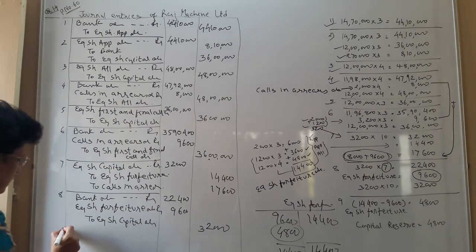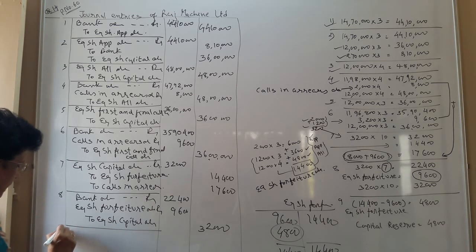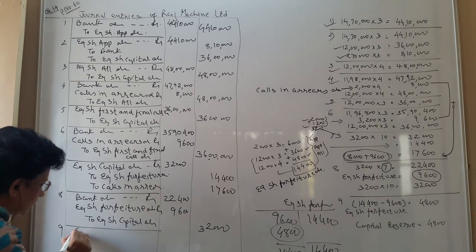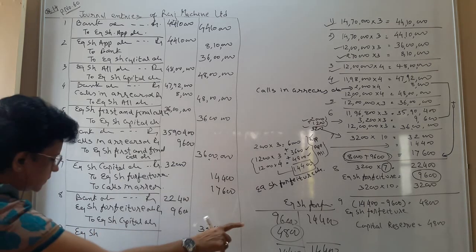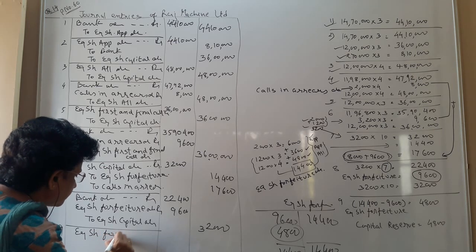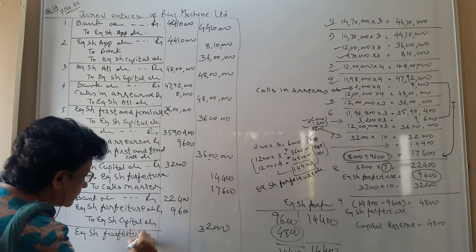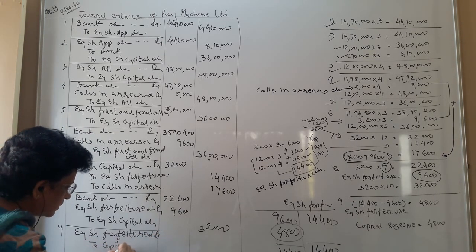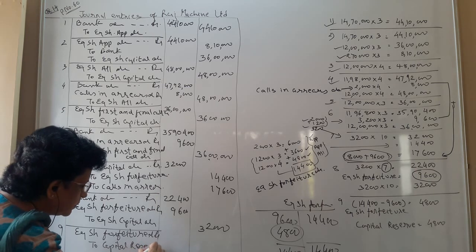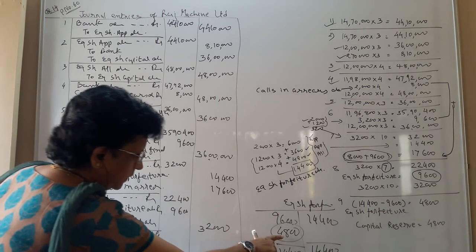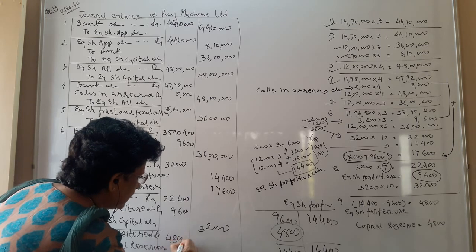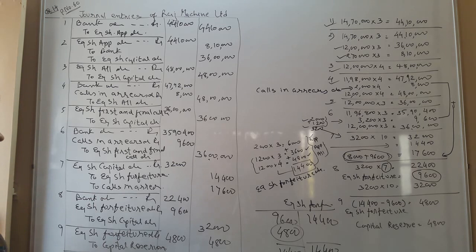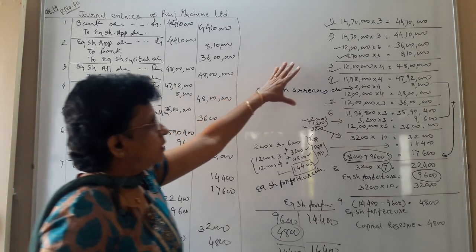So our next journal entry is going to be number 9, share forfeiture debit to capital reserve credit. And how I have got this figure is explained to you. Equity share forfeiture account debit to capital reserve account. The difference amount, that is 4,800.